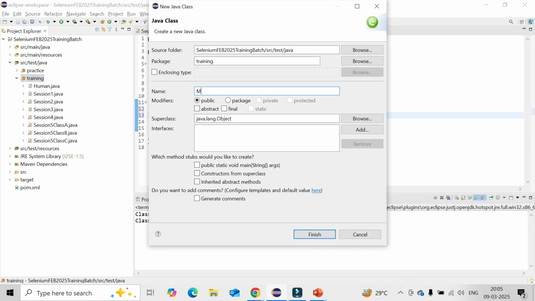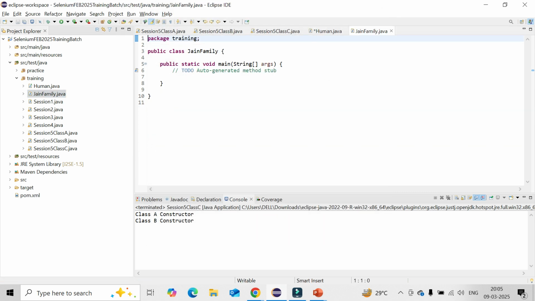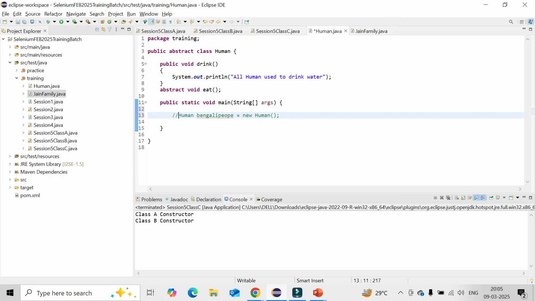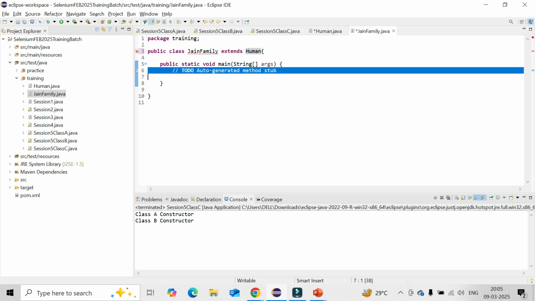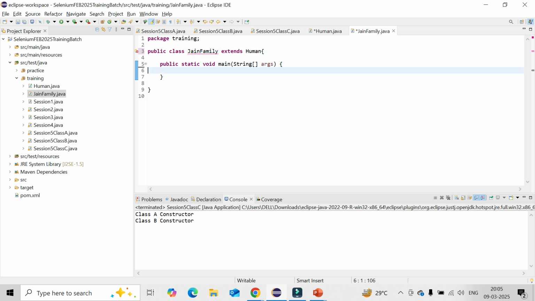Say Jain family. By default, Jain people used to have only vegetarian food. So what I can do here, I will implement the Human class. Now what is the difference you are finding here?